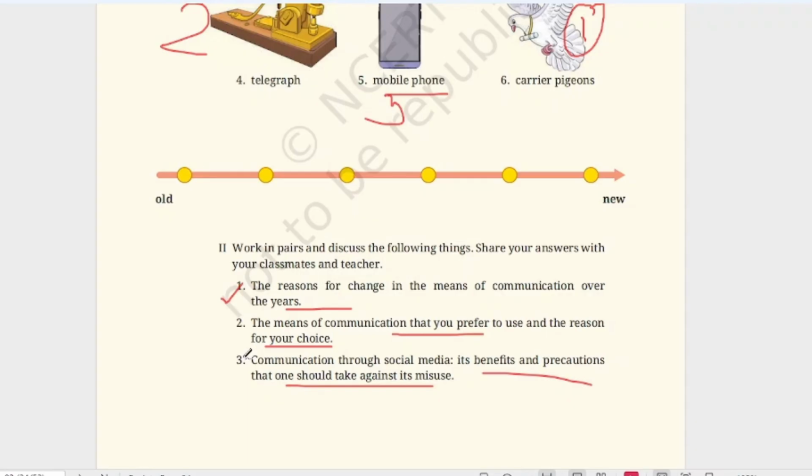It's very easy. Then precautions: privacy protection. Don't share personal details like address, phone number or password. Then verify information, avoid believing or spreading fake news. Cyber security: don't accept a friend request from strangers or click on any suspicious link. Time management: limit your screen time, don't let it affect your studies, health or sleep. Then respectful behavior: use polite language, avoid bullying, trolling or hurting others. So in short, we can say use social media smartly for learning and connection, but stay safe, balanced and respectful.